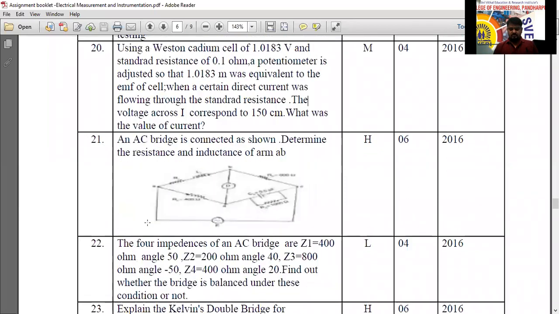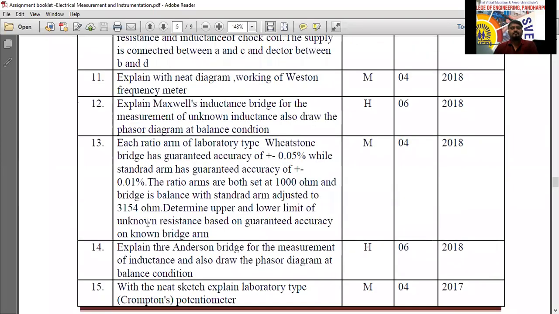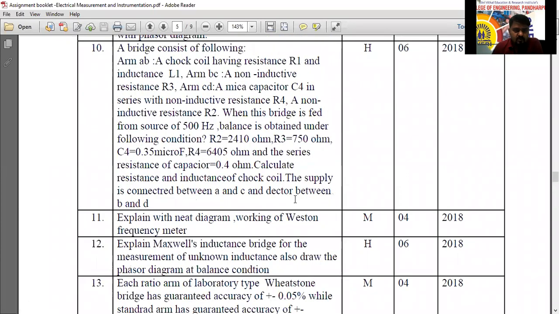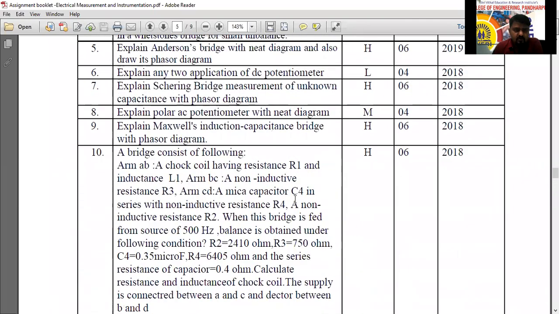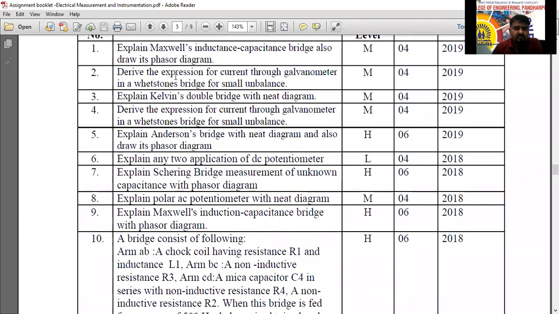Okay, that's it. 1, 2, 3, 4, 5, 6, 7, 8. 8 questions are there, na? Total 8 questions are there. Yes, sir. So these 8 questions you write down. I will check that one. How many bridges are covered? Maxwell is over. Whitson is over. Kelvin is over. This one.